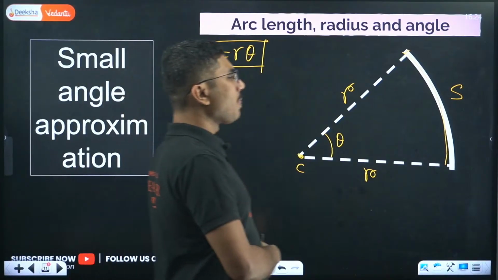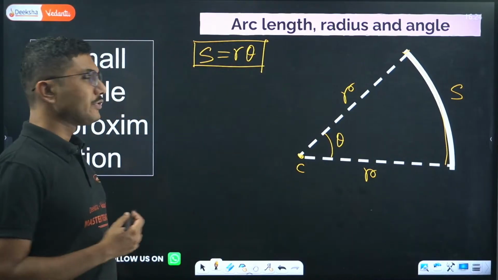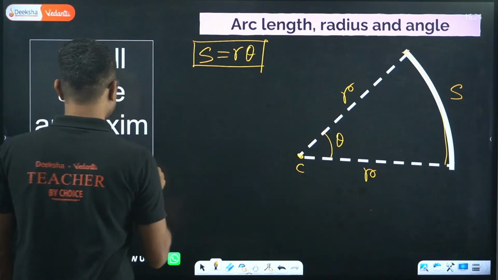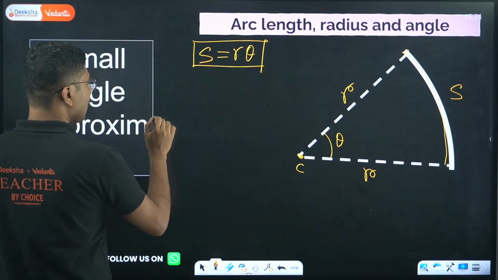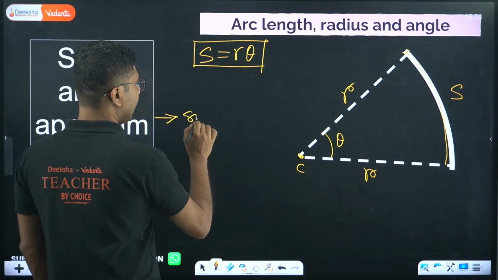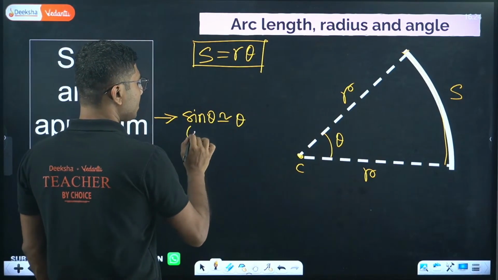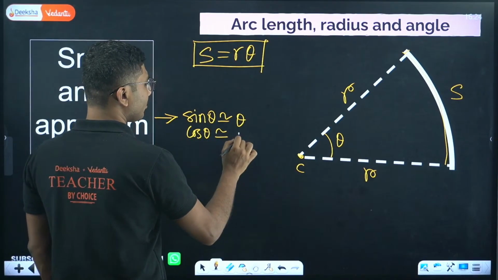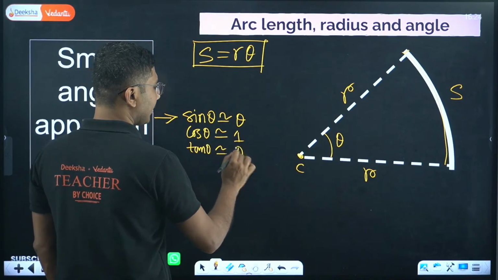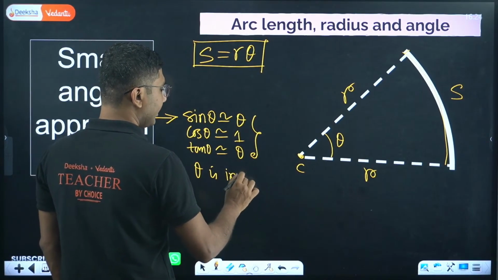Now there is a very special case which arises from this, which is if the theta value is very, very small. That is the small angle approximation. If you are doing small angle approximation, you can write these three things: sin theta is very, very close to theta, cos theta is very, very close to 1, and tan theta is also very close to theta. Now these approximations are valid when theta is in radians.